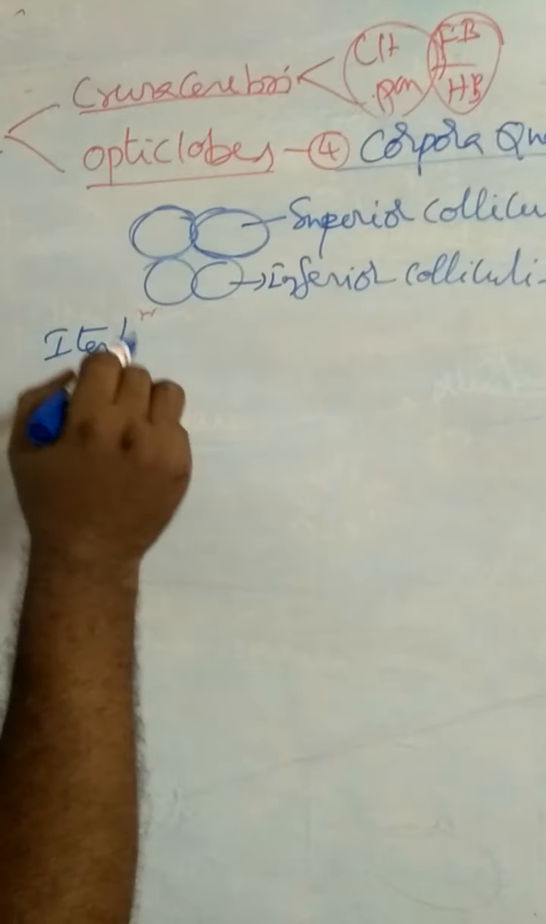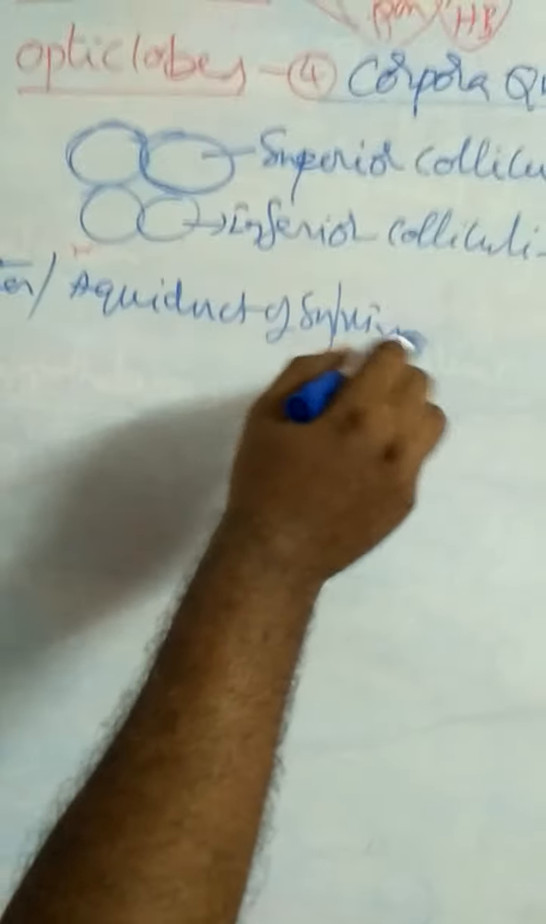In the midbrain there is no cavity. A connection is present that is called the iter, or aqueductus sylvius. Aqueductus sylvius. And coming to the last one, hindbrain. Hindbrain consists of